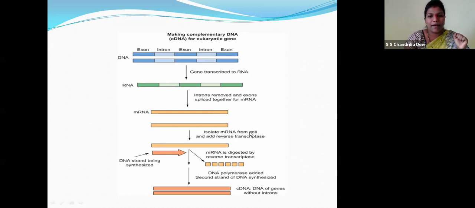So isolate mRNA from the cell and add reverse transcriptase. During the reverse transcription, children, the mRNA is digested and the reverse transcriptase forms the second strand of DNA, right? So the cDNA genes are synthesized without introns. Now, what are introns, children? Non-coding genes. I hope I am clear.